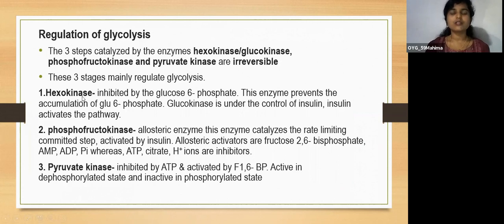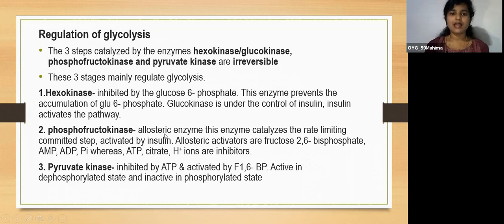Hexokinase. This hexokinase is inhibited by glucose 6-phosphate. So this enzyme prevents the accumulation of glucose 6-phosphate. And glucokinase is under the control of insulin. So insulin activates this glycolysis pathway.